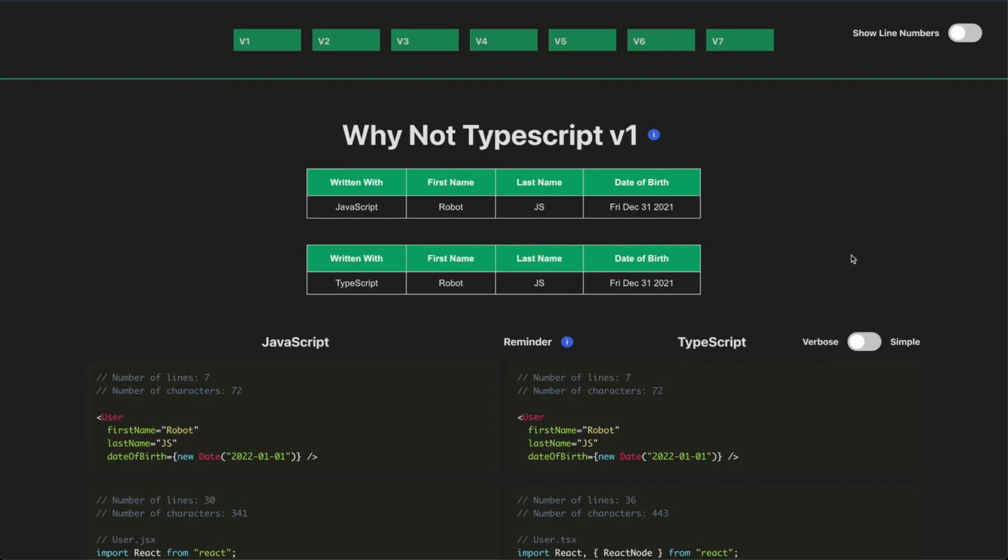Now, why would you use TypeScript over JavaScript? Well, you would use TypeScript over JavaScript if you like to have your types, you like the type safety, and you like to have that IntelliSense where it tells you what the different properties are in this component.